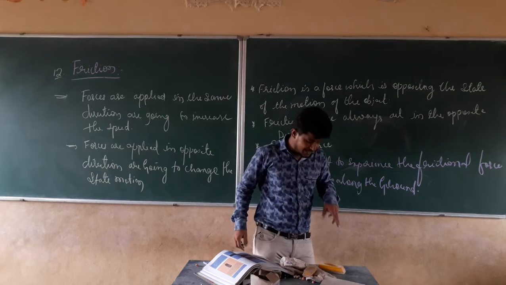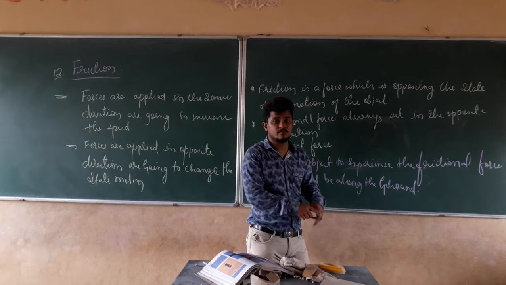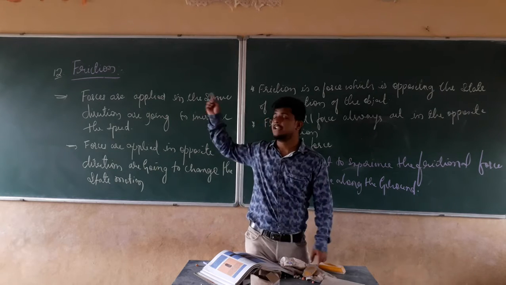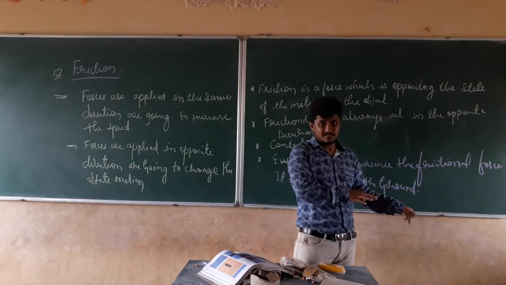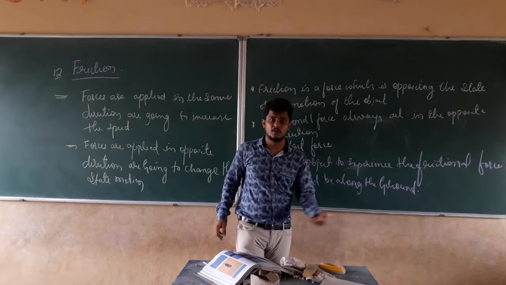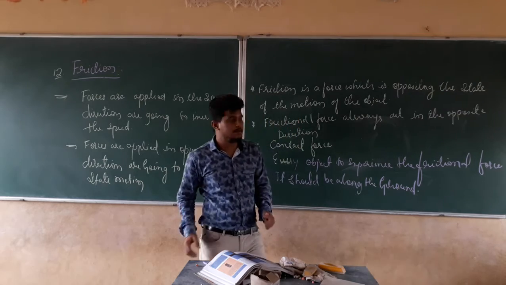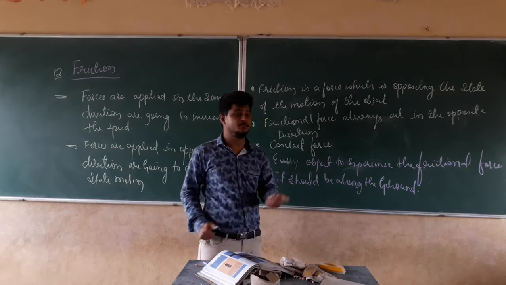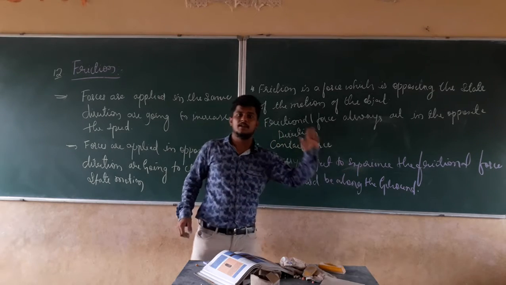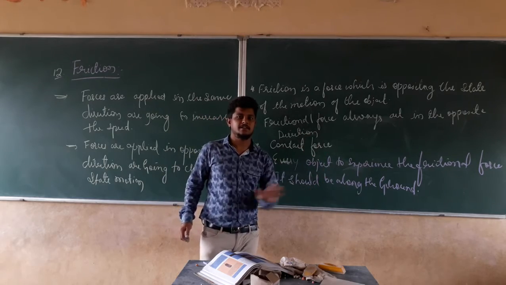But my leg is slipping. That means the surface has become smooth and there is less frictional force. Due to the less frictional force, we tend to fall. Frictional force always acts in the opposite direction of the force applied on an object which is moving. Right? This much is clear.